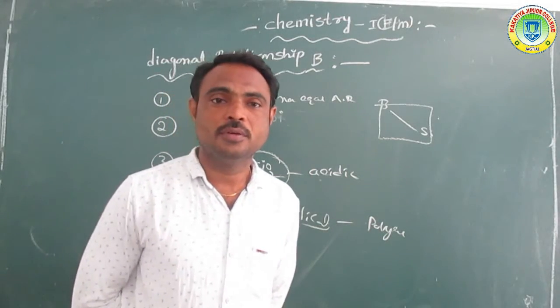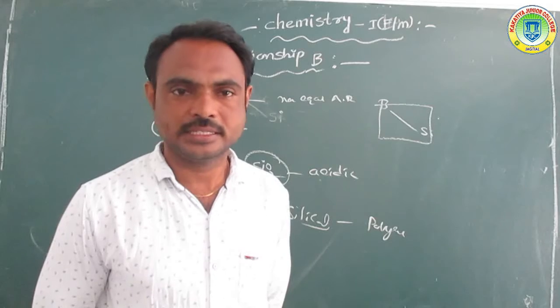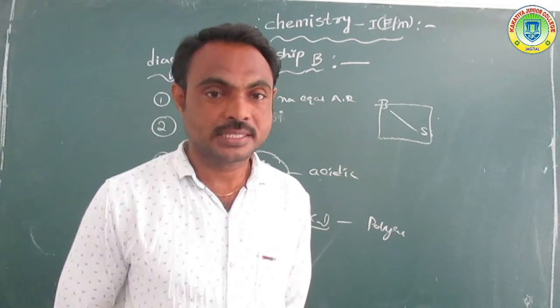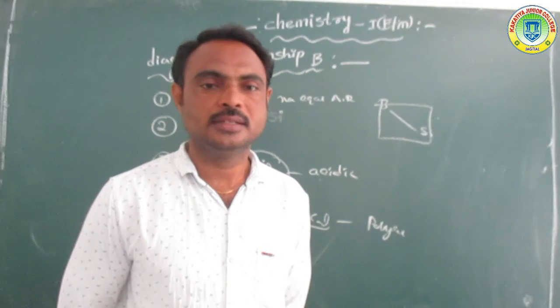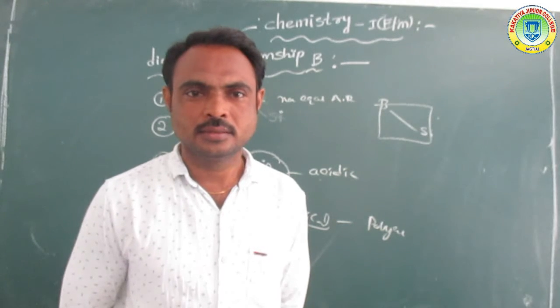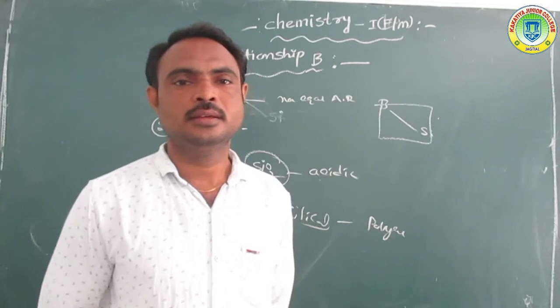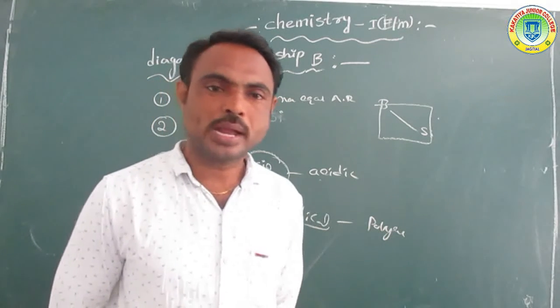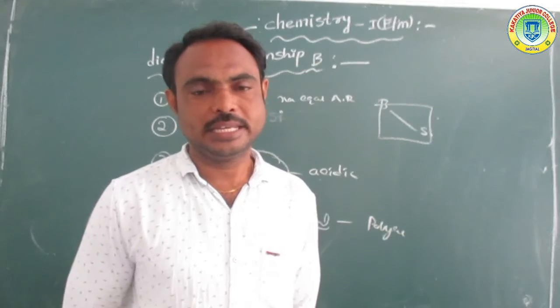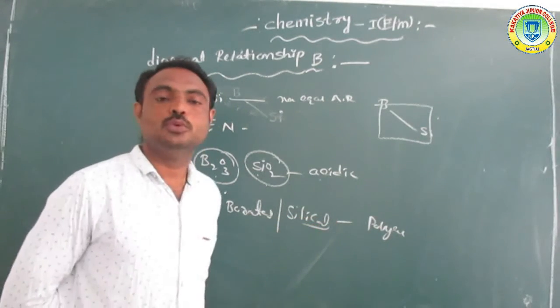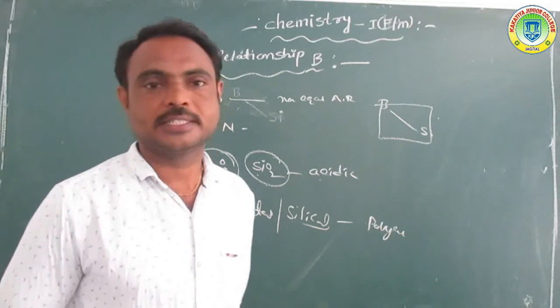Number of building materials like cement, bricks, granite, glass. So these are all silicates. Overall, boron and silicon compounds give different types of polymers.